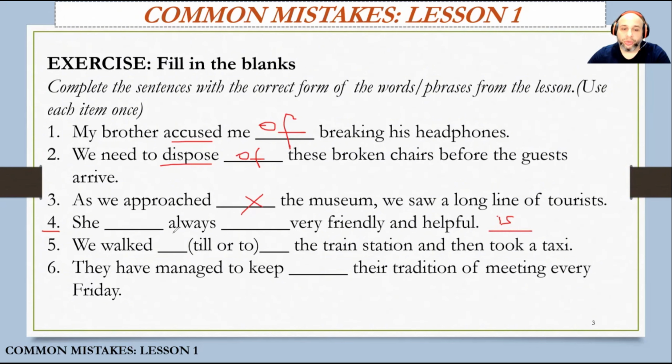Okay, so when we use always, never, seldom, often, with be, we place be first and its forms, and then adverbs of frequency, always, never, seldom, etc. She is always very friendly and helpful, not she always is. Okay, next one, number 5, we walked. So you will need to put either till or to the train station and then took a taxi. Okay, as we talk about the location and the distance, we will use to. We walked to the train station and then took a taxi. We're not talking about time, so we don't need till.